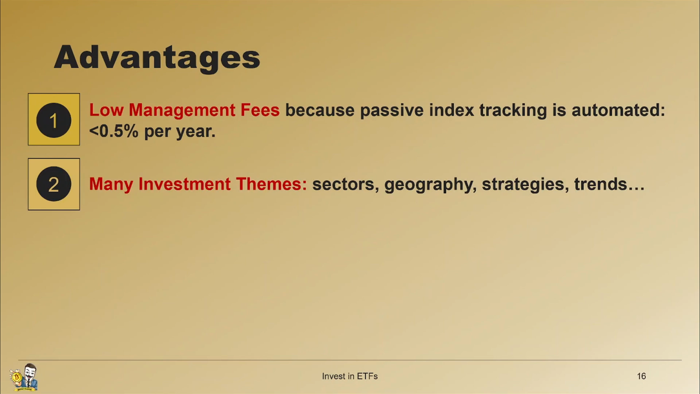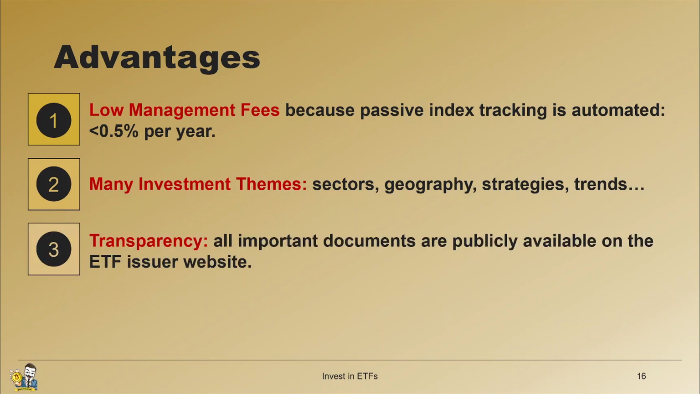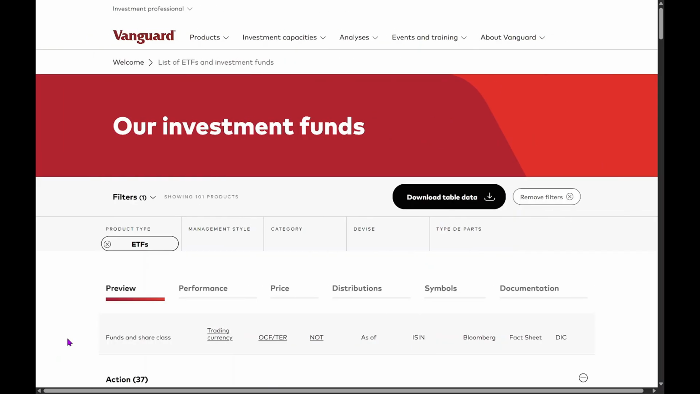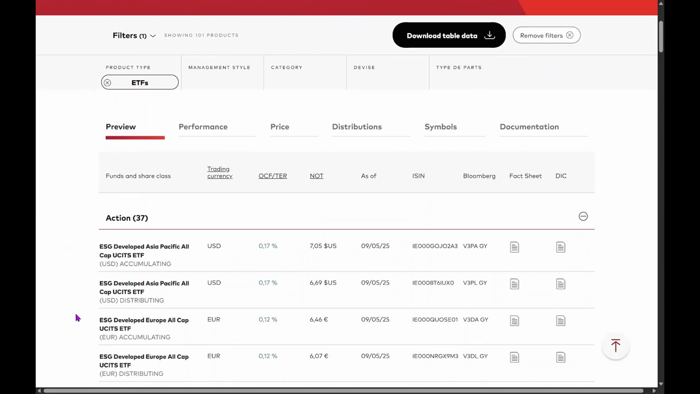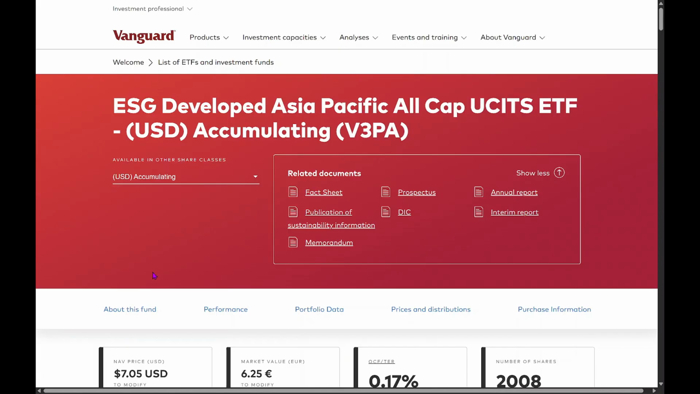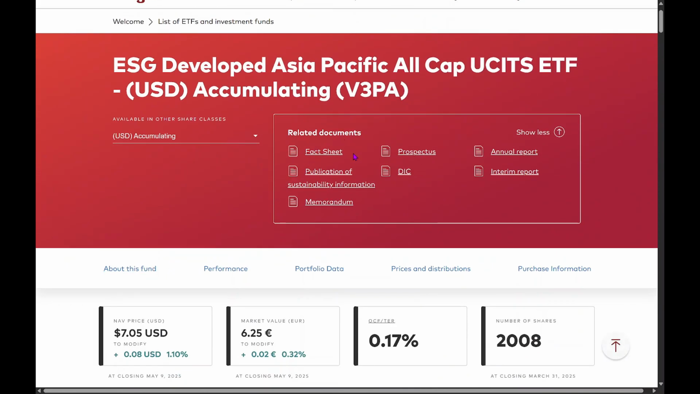Another advantage is the wide range of investment themes. You can invest in different sectors, geographies, strategies, trends, you name it. Also, transparency. All important documents about an ETF are publicly available on the issuer's website. Let's take the Vanguard website as an example. Here we have a list of available ETFs. If I select this one, the page for this asset opens, and all the documents are publicly available right here. The same applies to all ETF issuers.